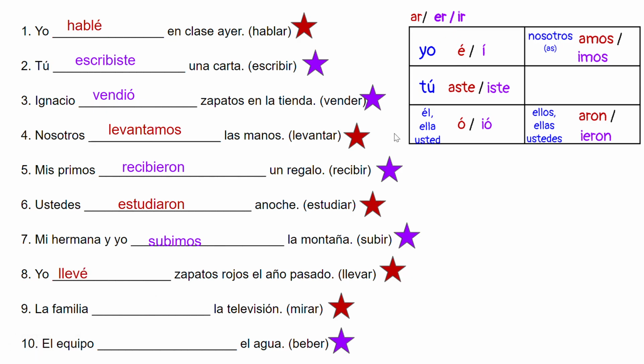Familia would be replaced with third person singular. Mirar is an AR verb. I'll replace it with an Ó. Miró. El equipo, that's a collective noun like family, so it's third person singular, goes right there. Beber is an ER verb, so this will end in ió. Bebió. El equipo is the team.